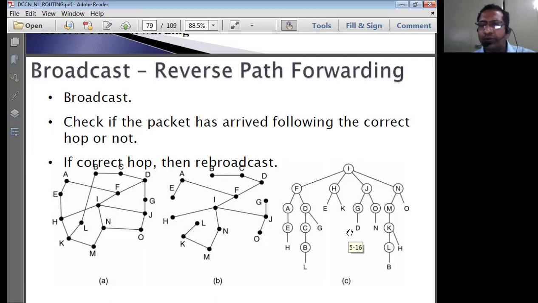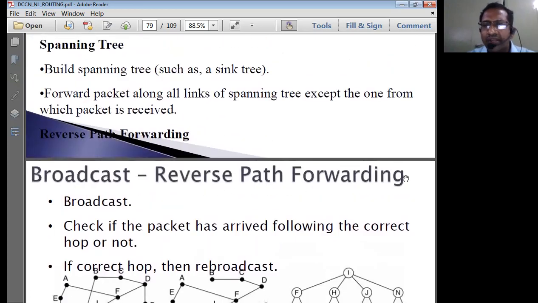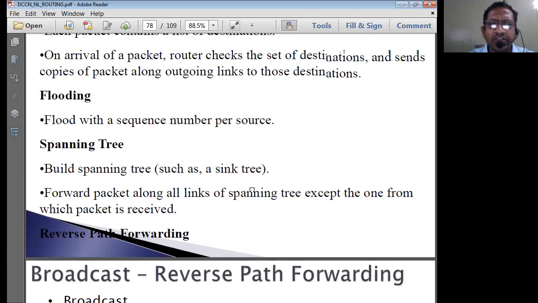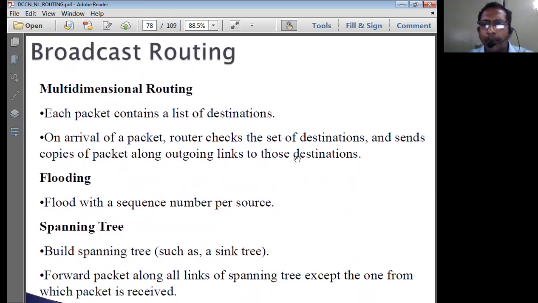So like that, the packet gets traversed through these routers. This is the mechanism, which is why we call it reverse path forwarding. That means it has a cross check here. In this broadcasting method, some checking is done at each and every router to avoid many duplications of packet transmissions. To avoid duplication of packet transmissions, one more method has been added in the routers. So these are the various methods using which we can broadcast the signal from the source computer to the destination computers.